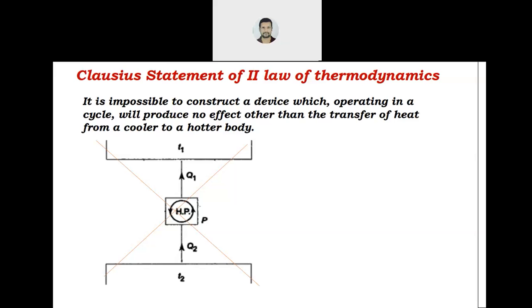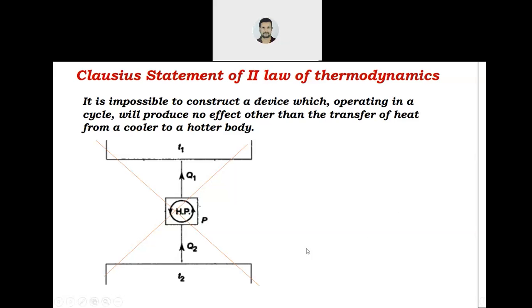Now what is the Clausius statement? It is impossible to construct a device operating in a cycle that will produce no effect other than transfer of heat from a cooler to a hotter body. Means there is no device which can continuously transfer heat from a cool body to a hot body without consuming any amount of work.